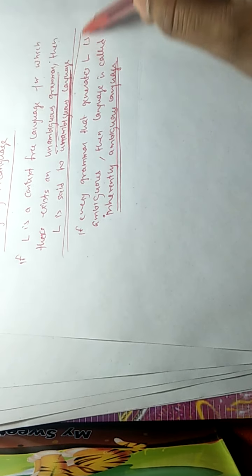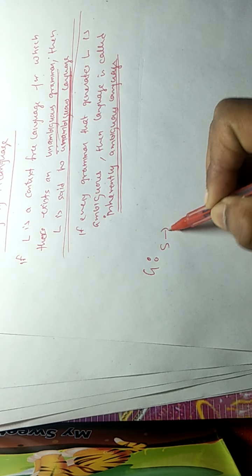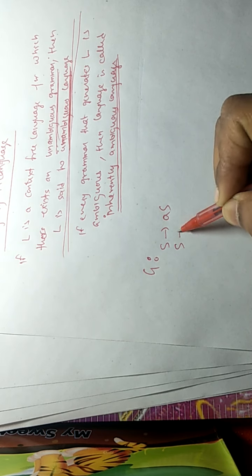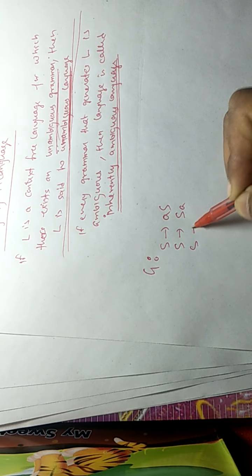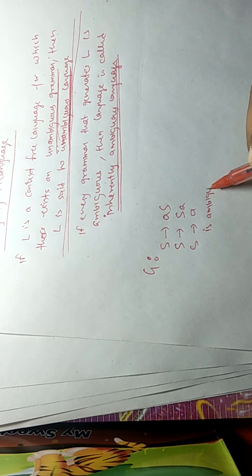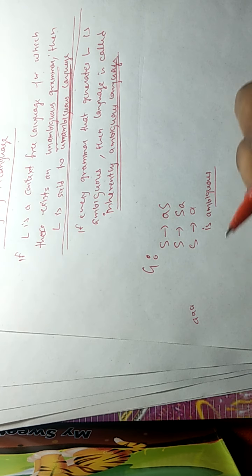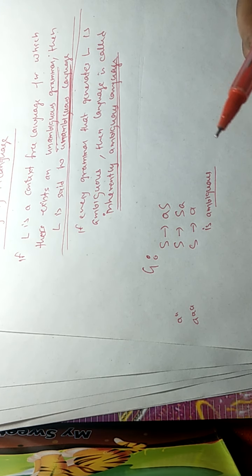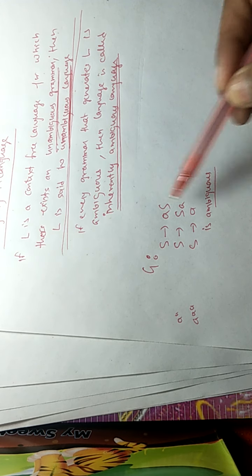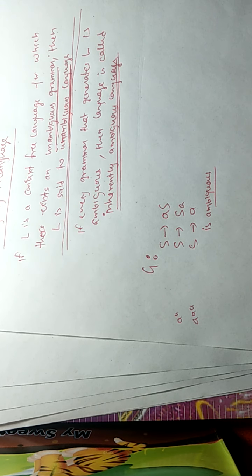Let us look at the definition in two parts. Let us look at the first part. Suppose we have a grammar G that we have already seen in previous lecture, and we know that this grammar is ambiguous grammar, because we have proved that triple A, or we can say double A also, can be derived in more than one way having different parse trees. So it is an ambiguous grammar.